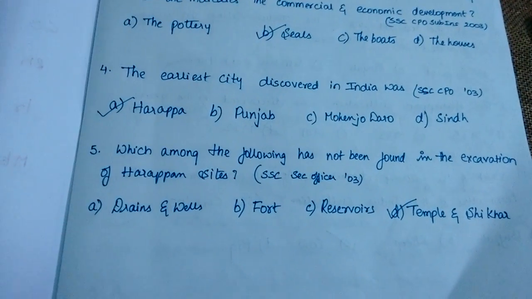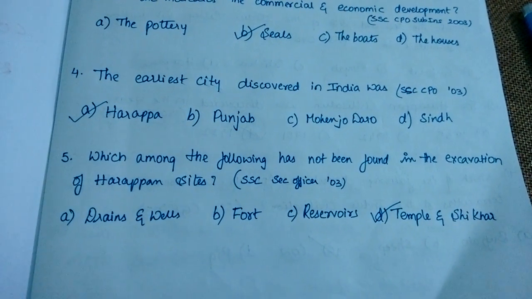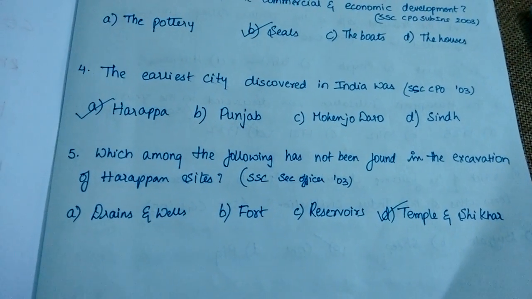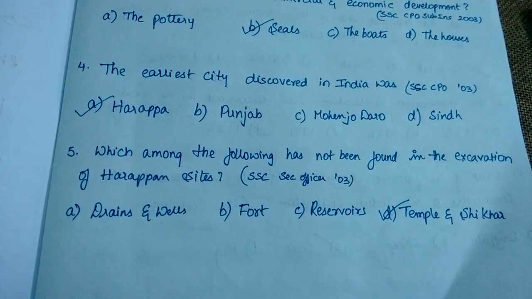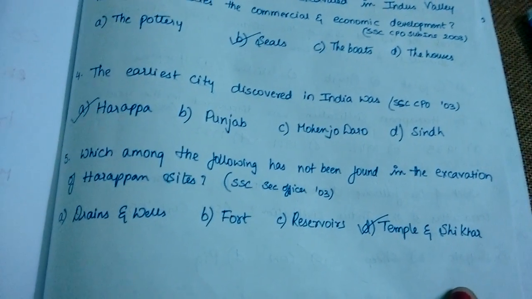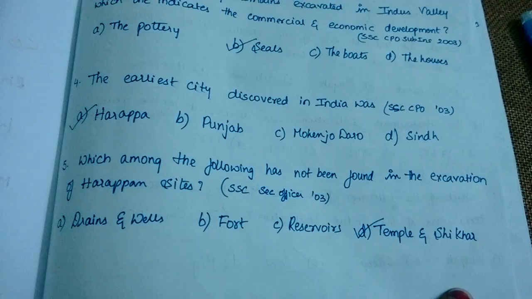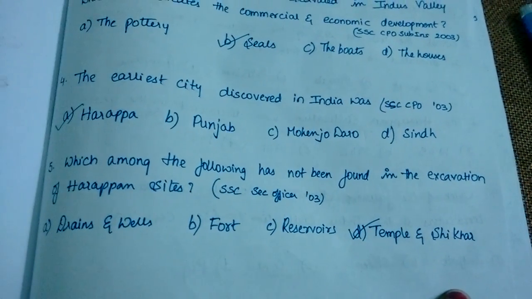The last question is, which among the following has not been found in the excavation of Harappan sites? And as you can see, the option is temple and Sikar. Drains have been found, forts and reservoirs, all these have been found, but people were not able to find temples and Sikars in those days.